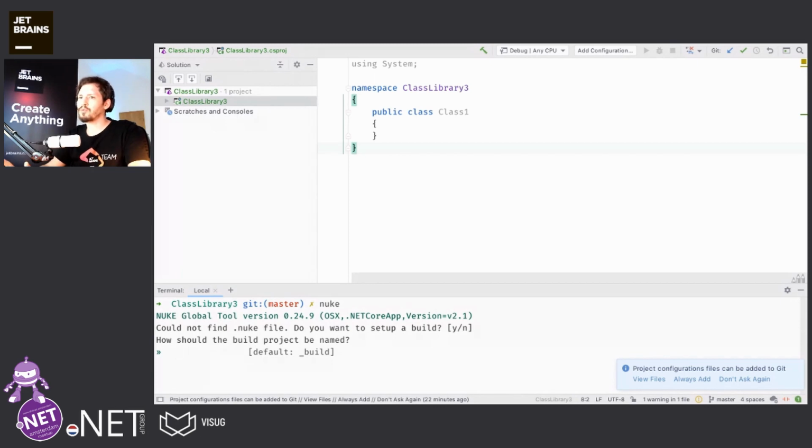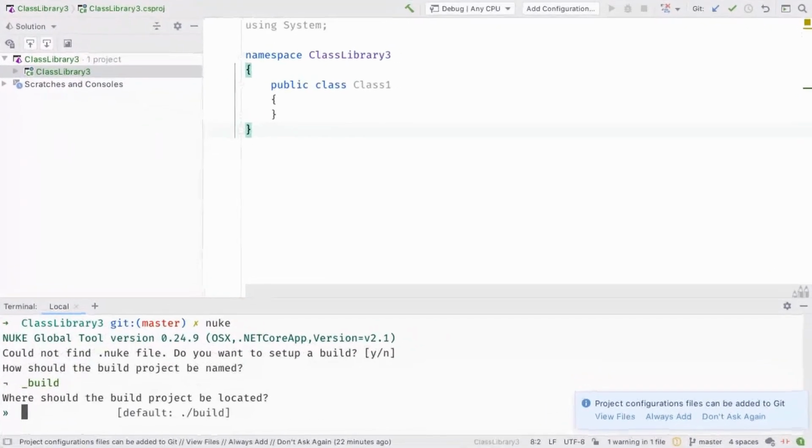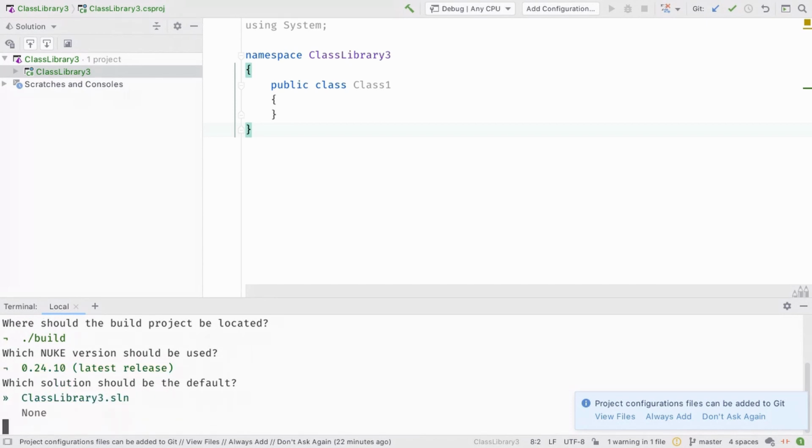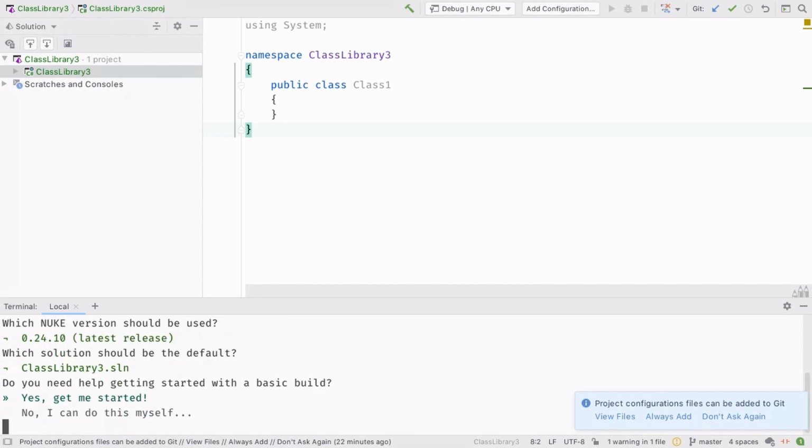So we're getting asked what our build project should be called. We'll go with _build, where it should be located in a subdirectory called build. We can also choose from a couple of versions. So you can see we also have the latest release. If there was a pre-release, you could also pick the pre-release and all those kinds of things. And also we are getting asked which solution should be our default. So many folks probably only have one solution. If you have more than one, then you can just pick none. But I will go with the default solution.